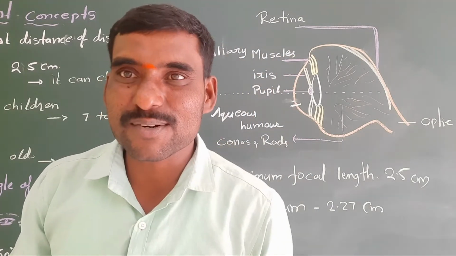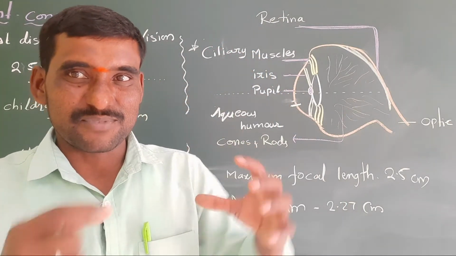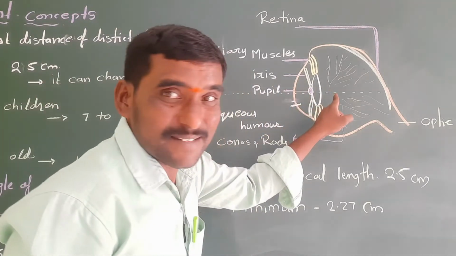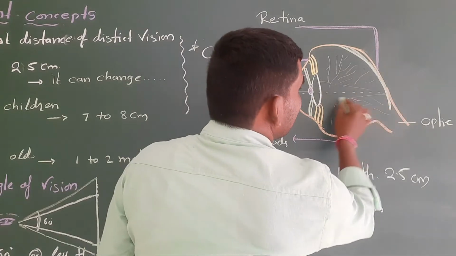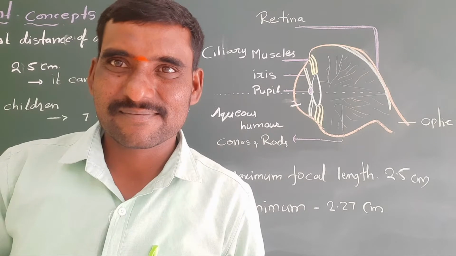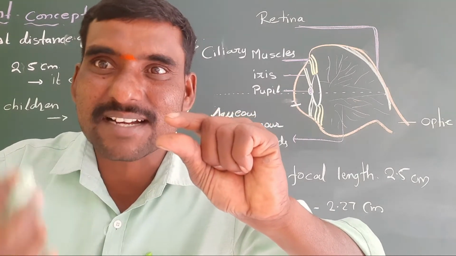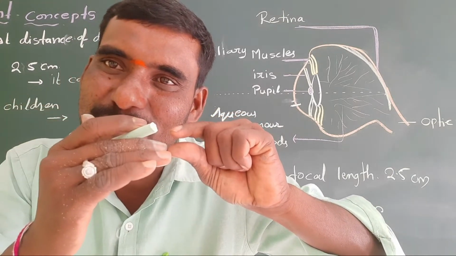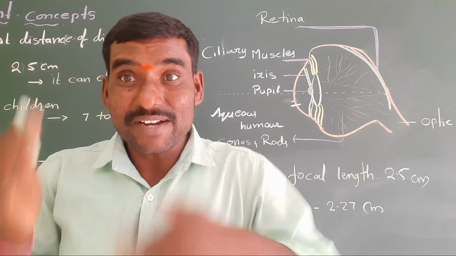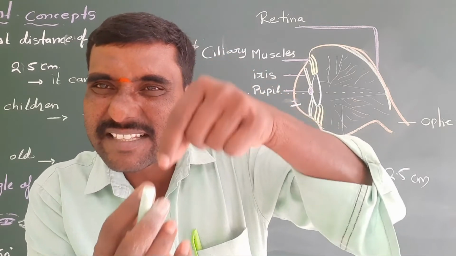Why does the pupil size have to be controlled? When we are in bright light, full light, if that much light passes through the lens, all the light will coincide on the retina, so the retina can burn. That's why the pupil size has to decrease when we are in bright light, so less light can go and there is no problem to the retina. So when we are in bright light, the iris decreases the size of the pupil.